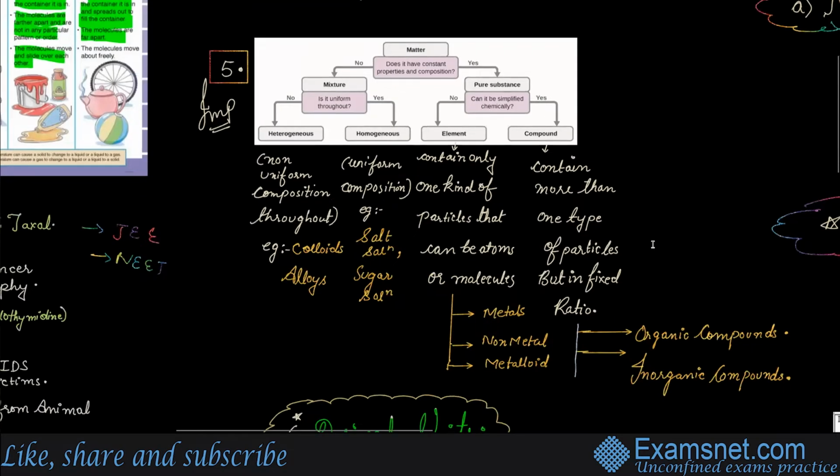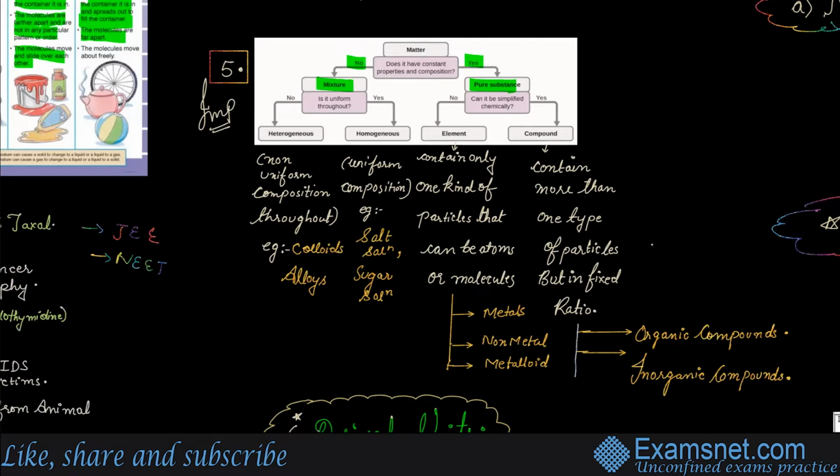This chart holds a lot of weightage, right? Because this chart would hold your basics, make your basics stronger. So matter, does it have constant properties and composition? I've already told you that matter is subdivided into three parts: solid, liquid, and gases, right? If it holds constant properties and composition, that is known as pure substances, and those which do not have uniform composition are known as mixtures, right?